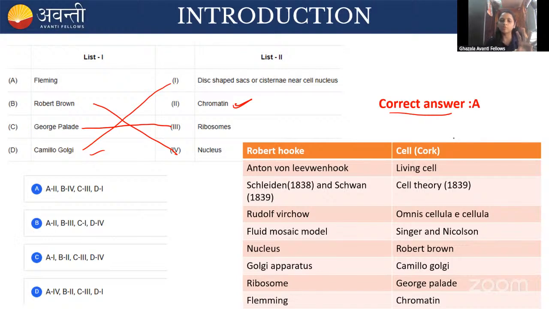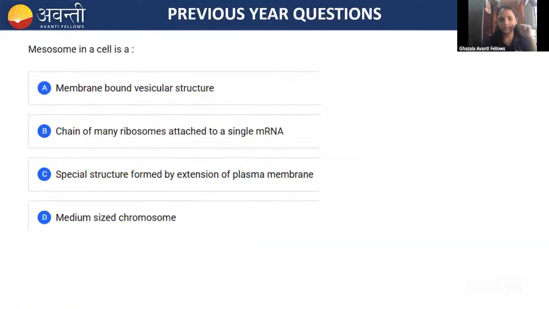You can take a screenshot of this table. This is very important. Robert Hooke identified the dead cell and Anton van Leeuwenhoek the living cell, and Schleiden and Schwann gave the cell theory. Rudolf Virchow is the scientist who told that cells come from pre-existing cells, omnis cellula e cellula. The fluid mosaic model of the cell membrane was given by Singer and Nicolson, and the nucleus was discovered by Robert Brown. Camillo Golgi gave the Golgi apparatus, George Palade the ribosome, and Fleming the chromatin structure. You can take a screenshot of this and I will also provide the notes. You can go through that.